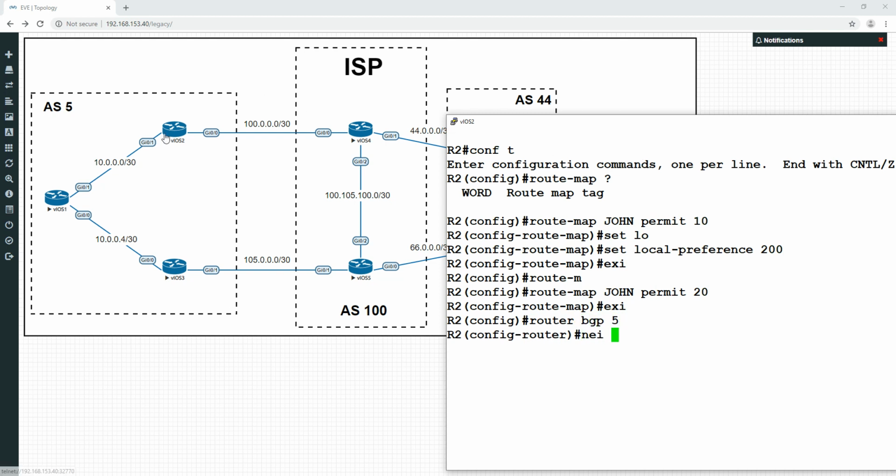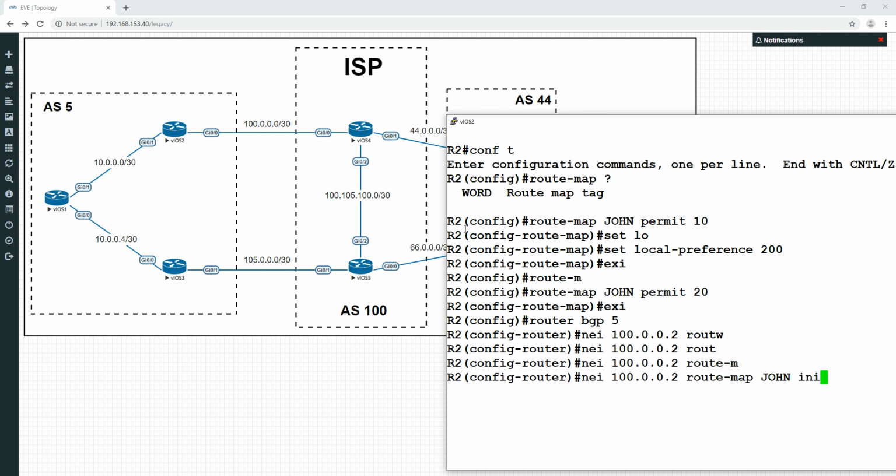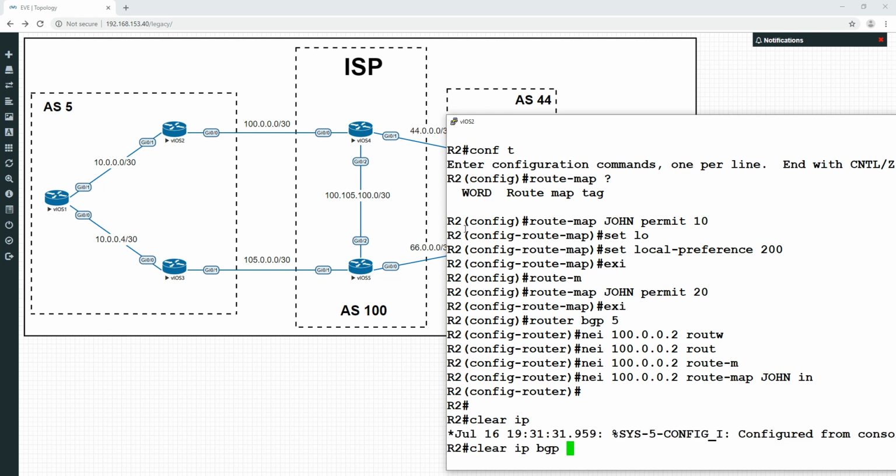And like I say, we're going to take it from all advertisements coming from 100.0.0.2 inbound this time, because it's sending it to us. So it's the stuff that's been sent to us we're trying to manipulate. So we're going to do neighbor route map John inbound, clear IP BGP.